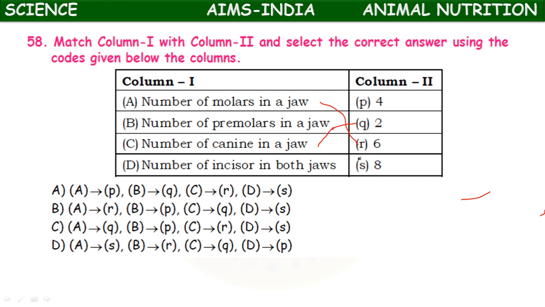Number of incisors, 8. Okay, and what is left? Premolars are 4. So the second option is correct.